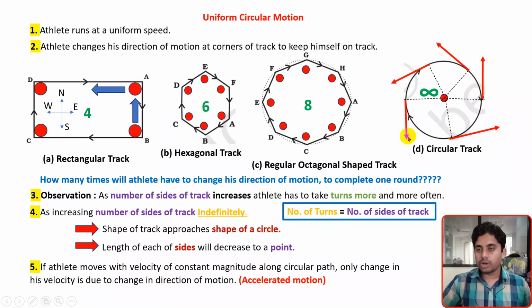Because of those turns there is a change in velocity, and that change is not because of a change in the magnitude of the speed, it is because of the change in direction. So on a circular path, he changes the velocity by changing the direction. Such kind of motion we call uniform circular motion, or accelerated motion also. Thank you.